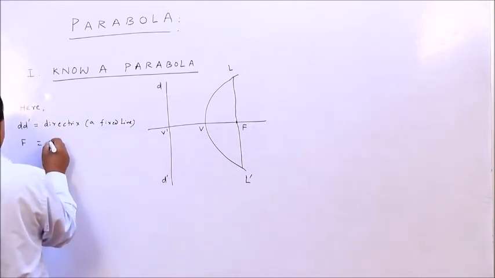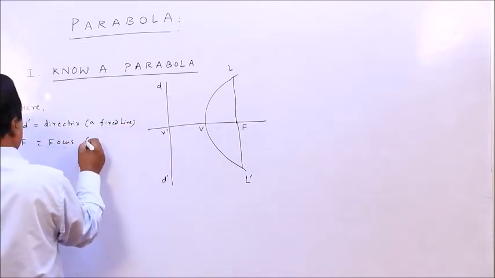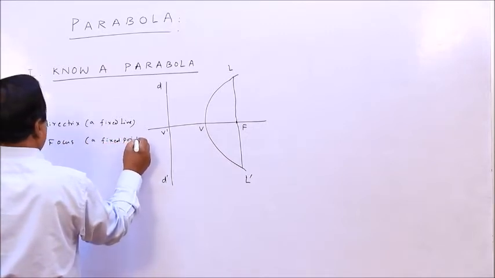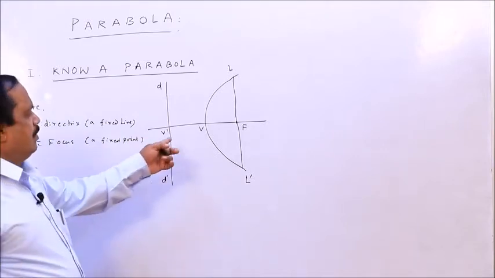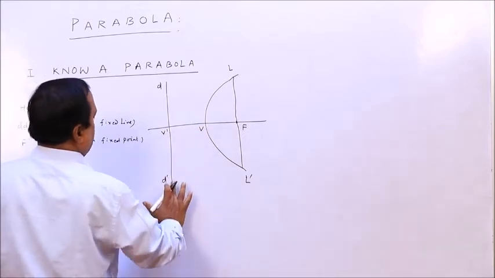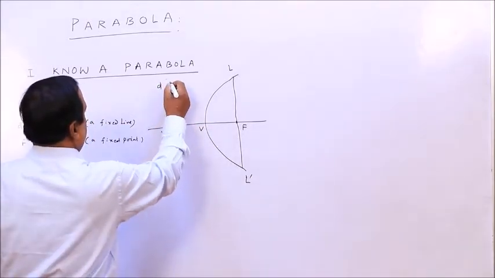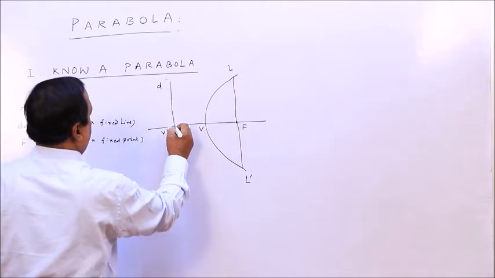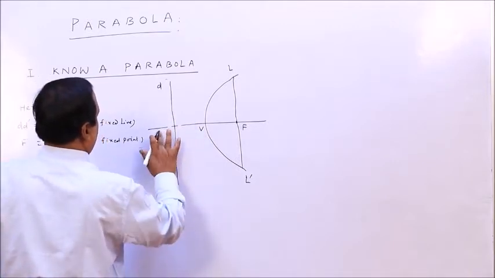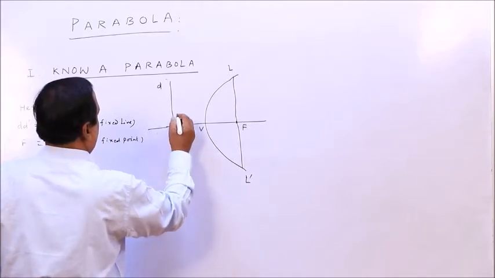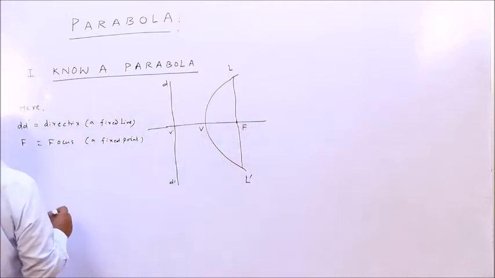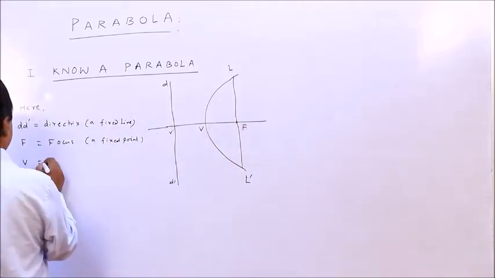F is focus, a fixed point. B is the midpoint of the distance between them; in the figure it is seen somehow shifted. So this is D dash, this is B dash. So this distance equal this distance. So that means B is known as vertex.